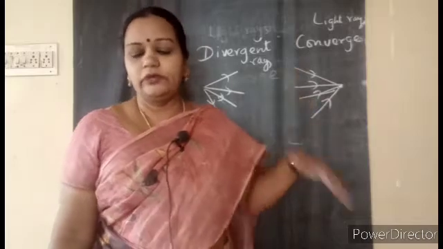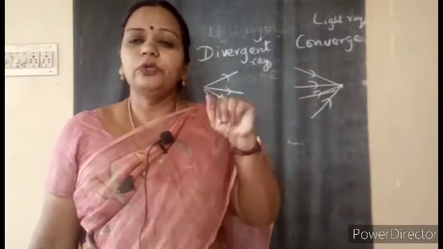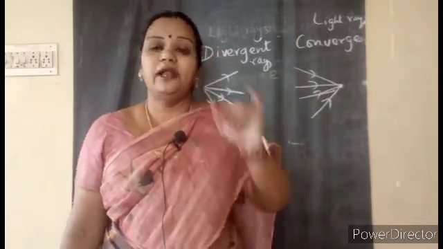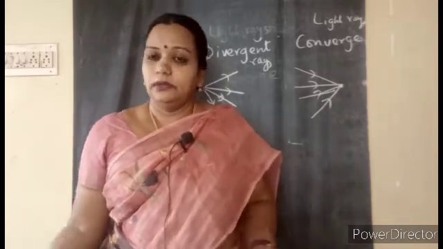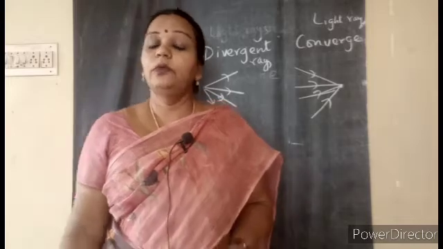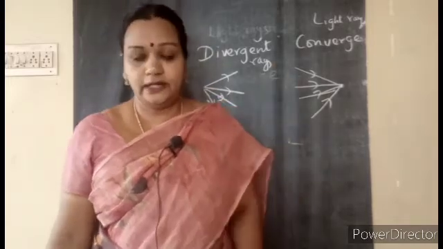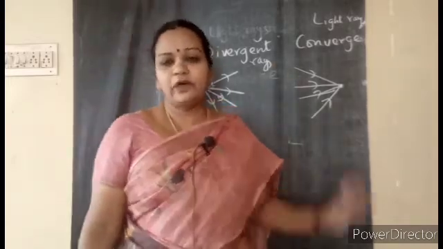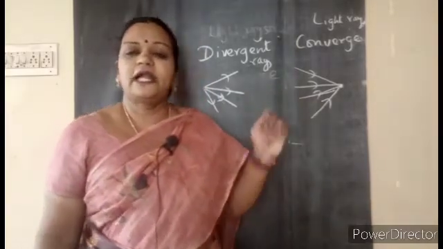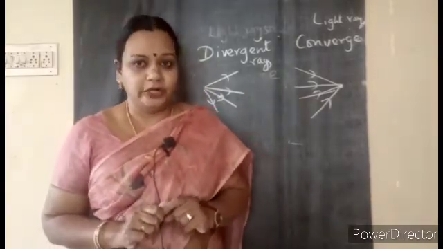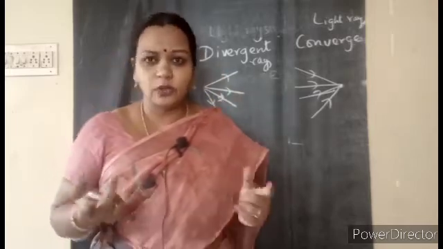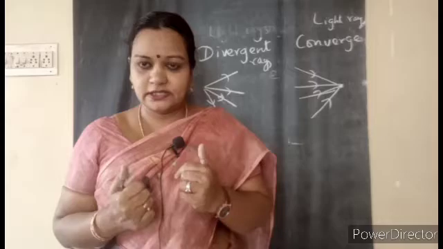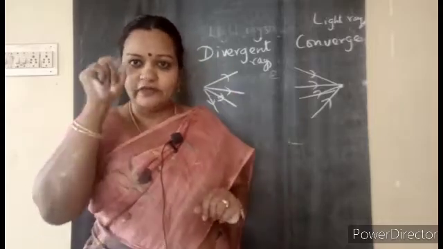Why are we talking about all this? You'll be asked not to look at the sunlight. Yes, your parents will say when you are playing in the playground or out of your home, don't look at the sun directly. Why? After understanding this, can you think why? Very good. When we are observing, our eye has a lens. This all of you know. Our eye is like a camera, no? It has a lens.